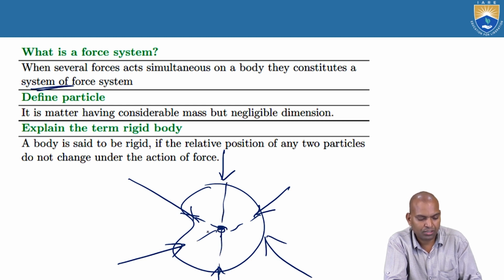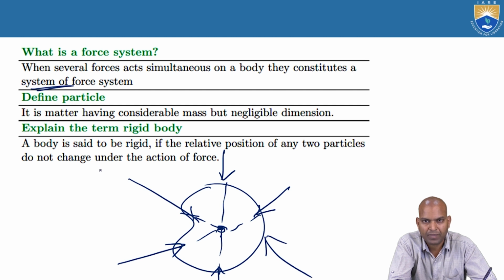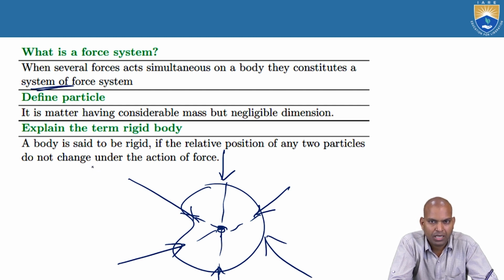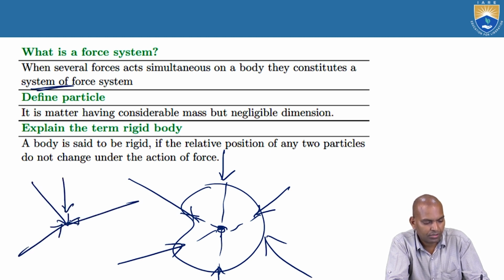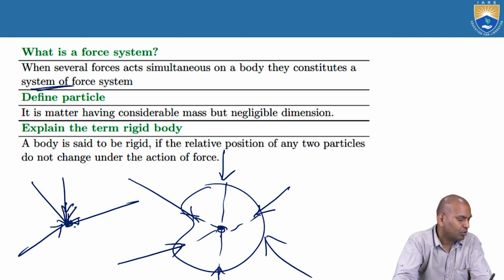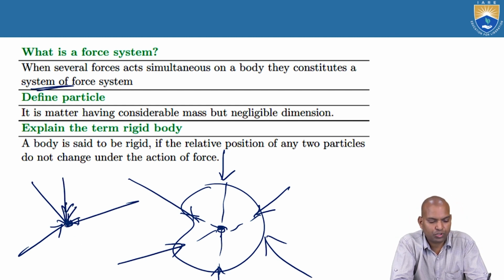That is known as a coplanar concurrent force system. Then there are coplanar parallel force systems and coplanar non-parallel force systems. These are all systems of forces. Concurrent forces means all the forces act at one point, that is known as coplanar concurrent force, concurrent meaning meeting at one point.